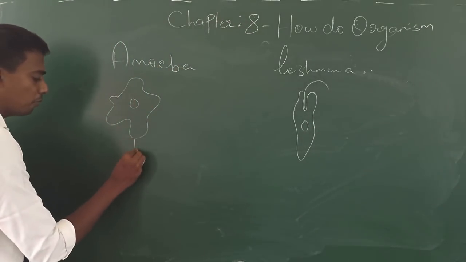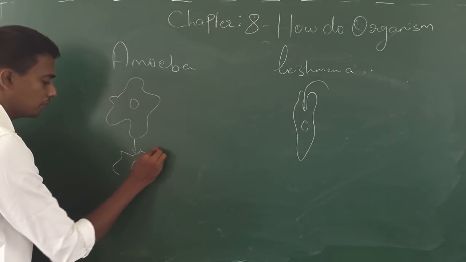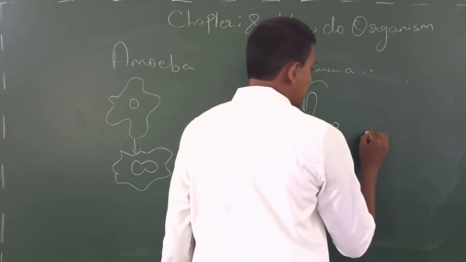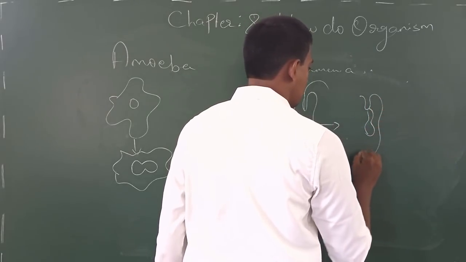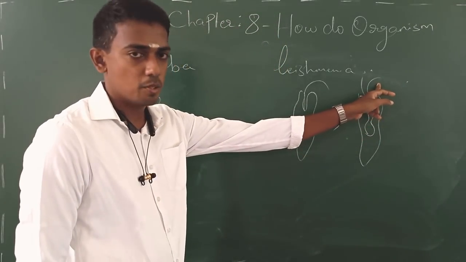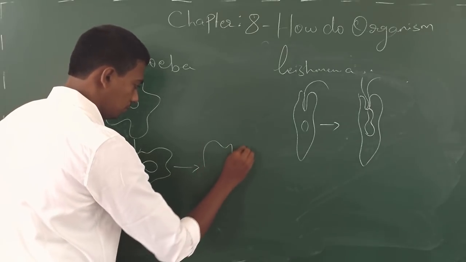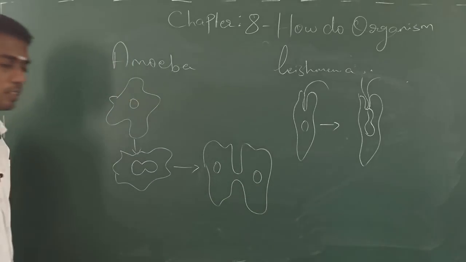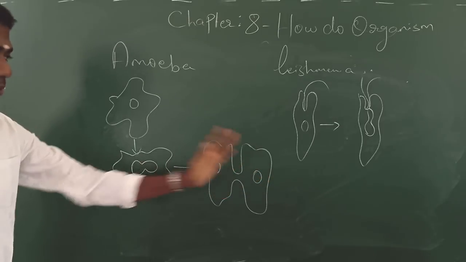So amoeba, first step what it will do is, it will split its nucleus. Yes, leishmania too starts splitting up its nucleus. And this is the flagella for that too. Even the flagella it splits. And the third step is the cytoplasm starts splitting into two, and the nucleus, you see, has moved to its respective positions.